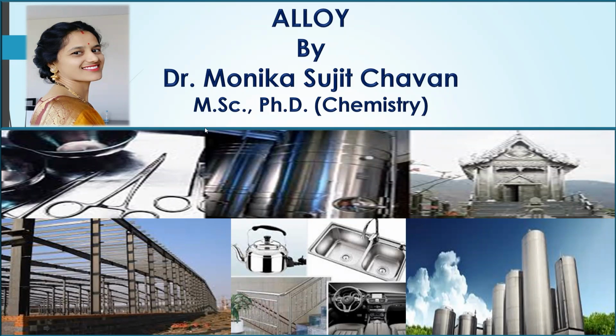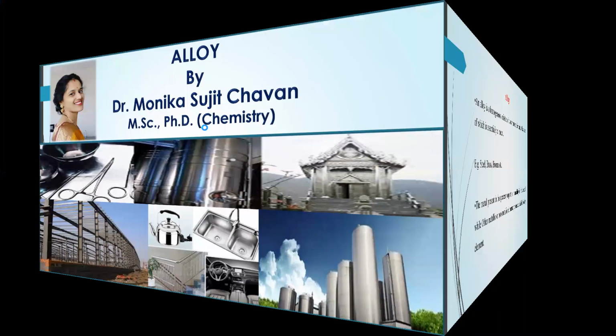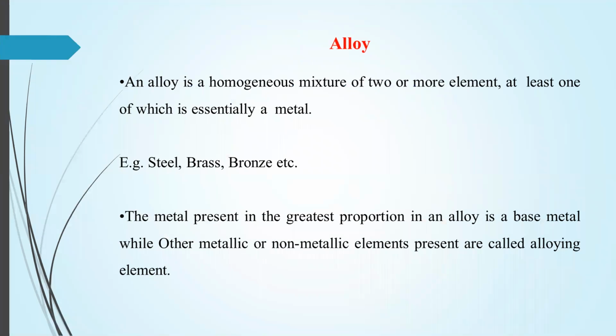Today we will see alloy and the purpose of making alloy. So first of all, the definition of alloy: what is meant by alloy, how can we define alloy? Alloy is a homogeneous mixture of two or more elements, at least one of which is essentially a metal. Means it is a homogeneous mixture of two or more elements in which one must be a metal.